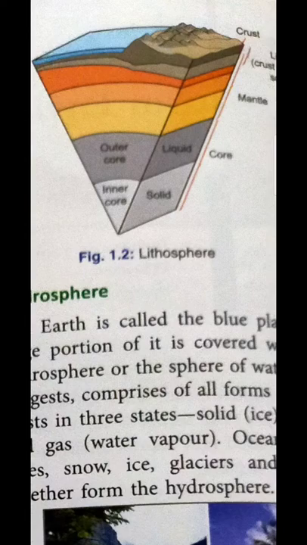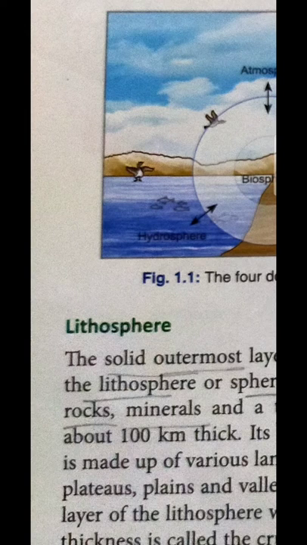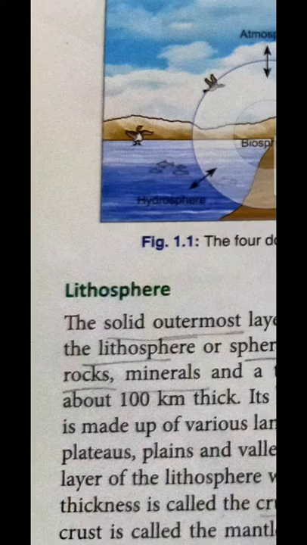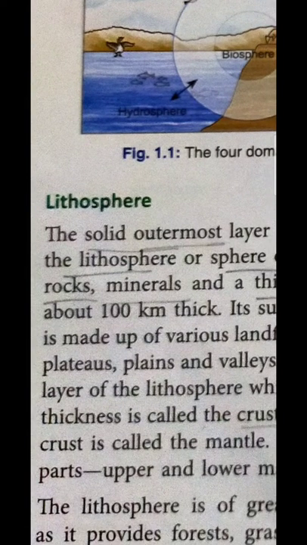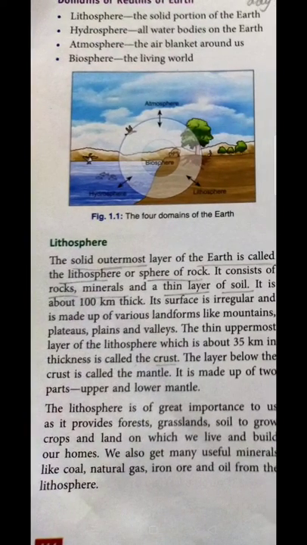Next is how the lithosphere is an important part of earth. As we all know, we all live on the earth, so it provides us forest, grass, land, soil, and crops to grow and land to live on. We can get minerals like coal, natural gas, iron and oil from the land portion, that is the lithosphere. That's why the lithosphere is quite important.